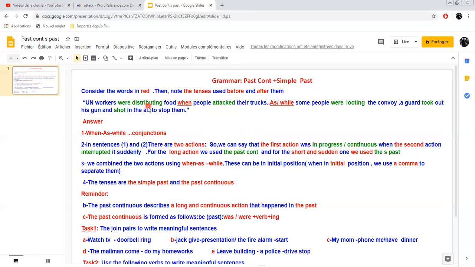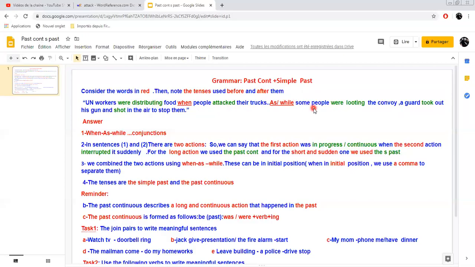Now, concerning the tenses, in which tense is the verb used before the conjunction here? Auxiliary to be in the simple past plus the verb plus ing. So it's the past continuous. Now how about the verb after the conjunction? You've got attacked, ed. So it is a regular verb, in the simple past.